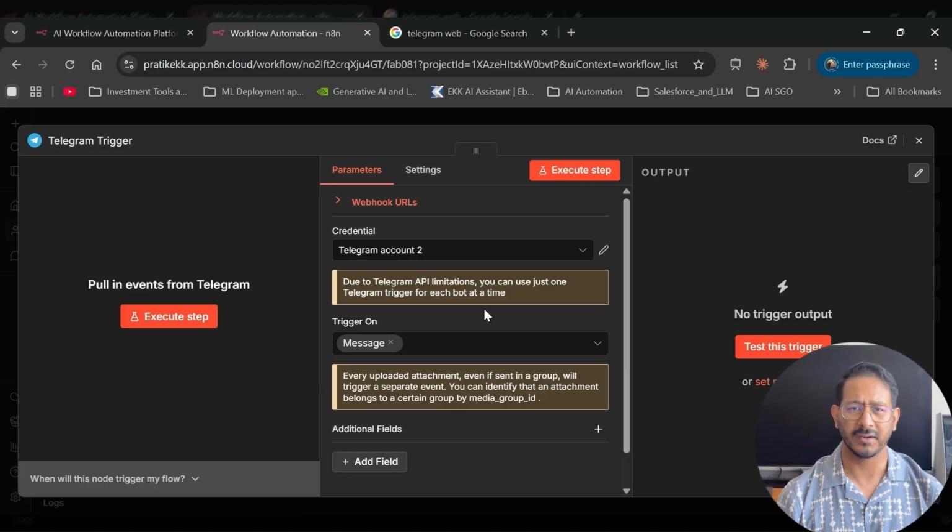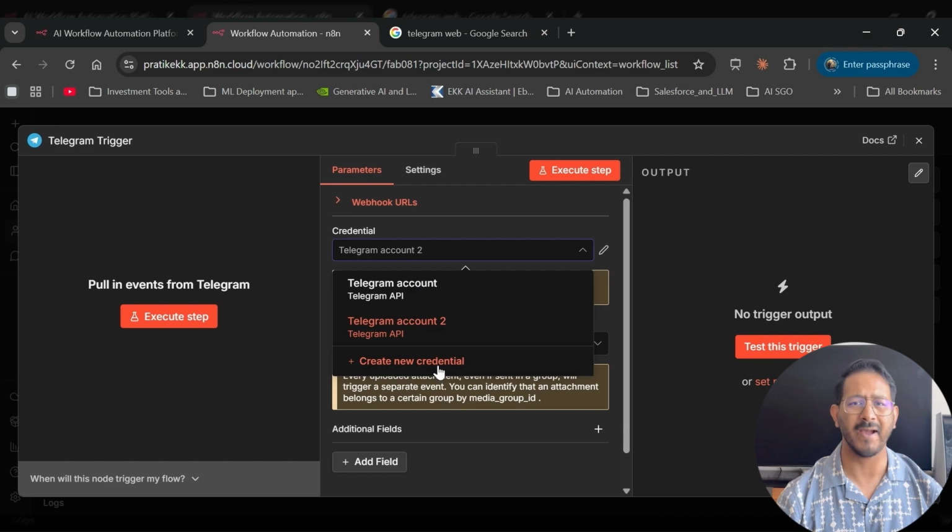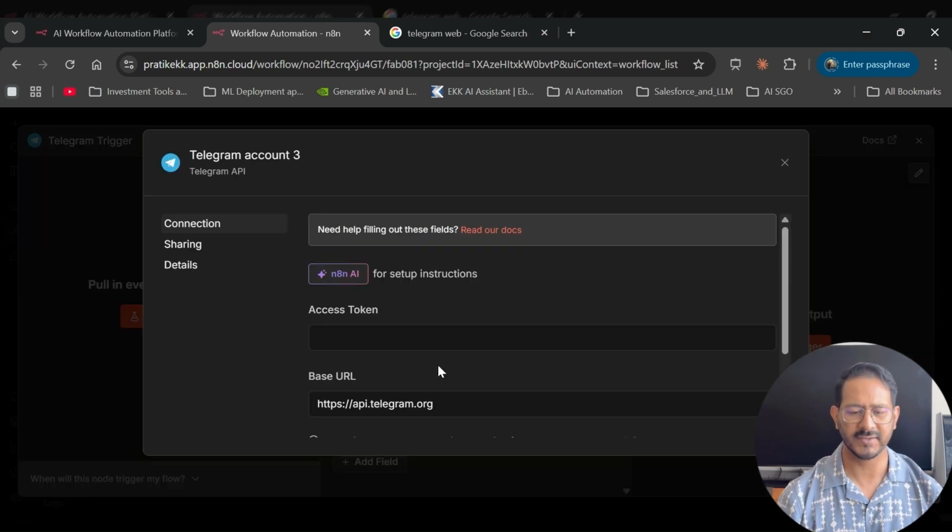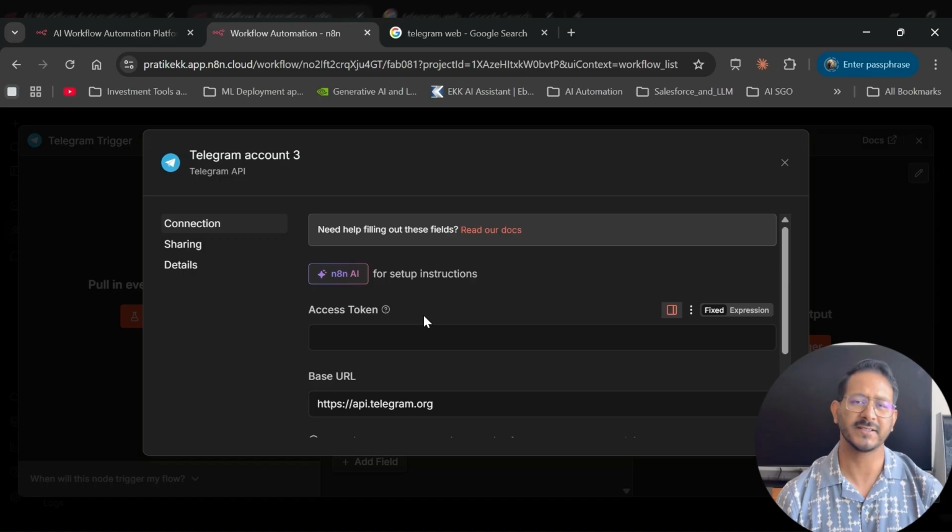Now, here, once I select on message, I need to get credentials of Telegram. How do I get credentials? I put in create new credentials. I already have credentials, but I'll show you how to create credentials. So create new credentials. Now, once I type in here, I need an access token to Telegram.